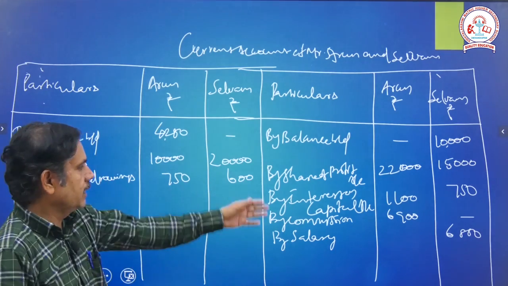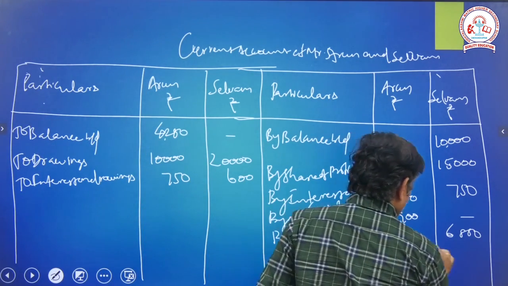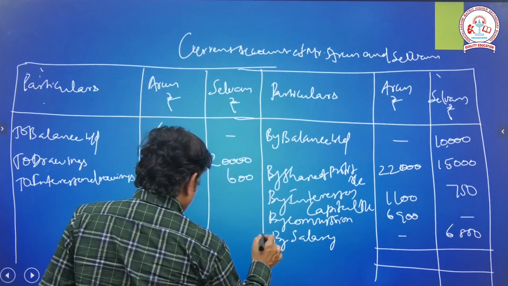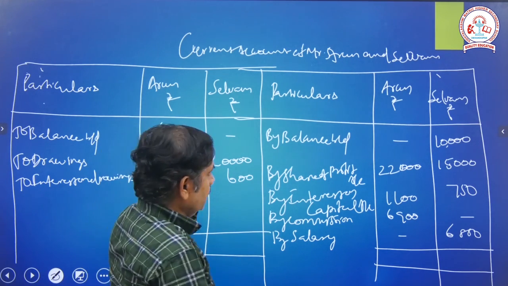So now we entered all the entries. Now we can close the accounts on both sides. Whichever side has the excess value, based on that we can close, right? Now we will check it here.